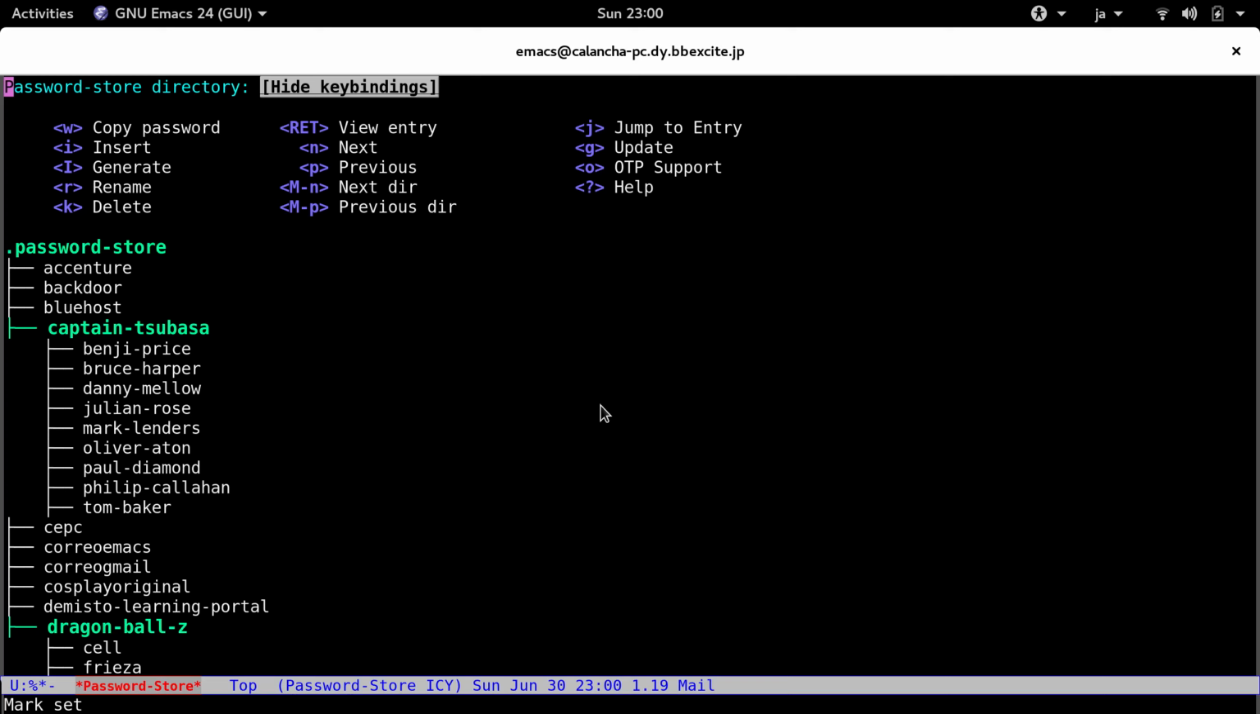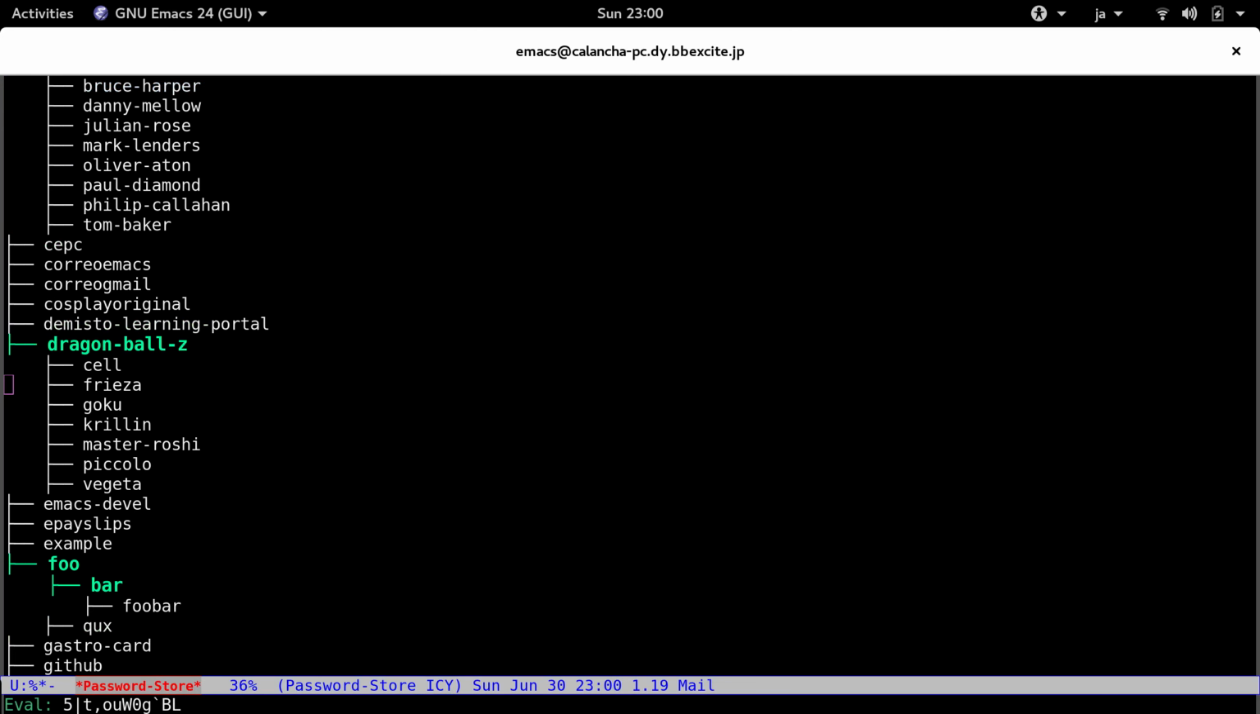With pass, we can copy a password in the clipboard. But what about the username? Pass doesn't provide a command to copy it. I would like to be able to copy the username as well. And why not a URL, or even any other field that the user wishes to store?